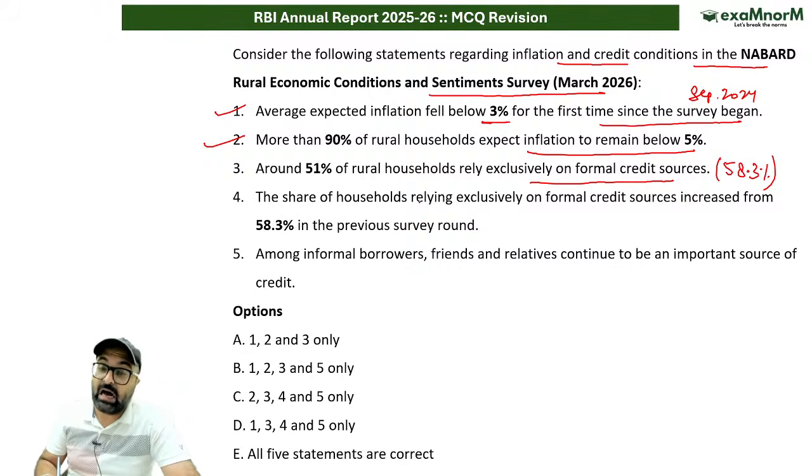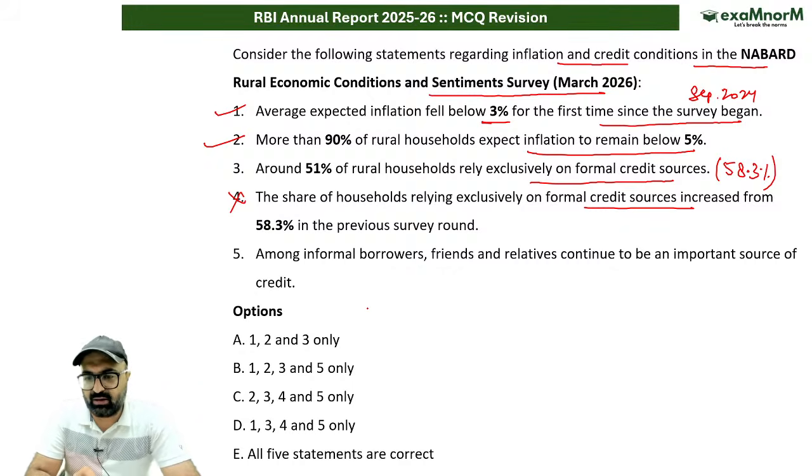The share of households relying exclusively on formal credit sources increased. Formal credit sources have increased. Is it correct? What will be the answer? No, sir, this is wrong. Why is it wrong? The correct answer to this particular question is that the share has actually declined, not increased.